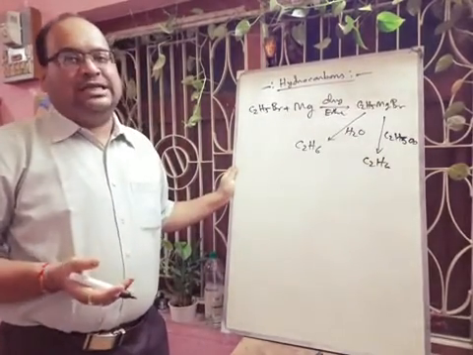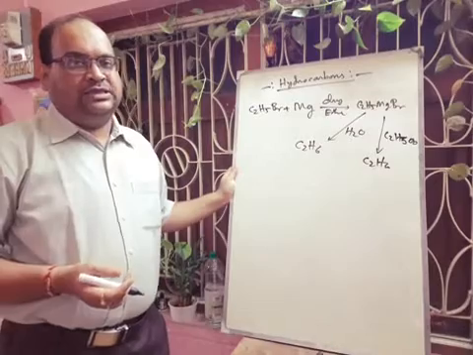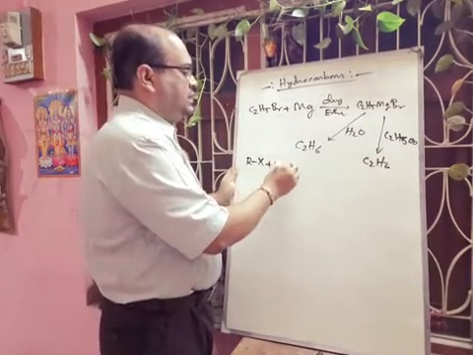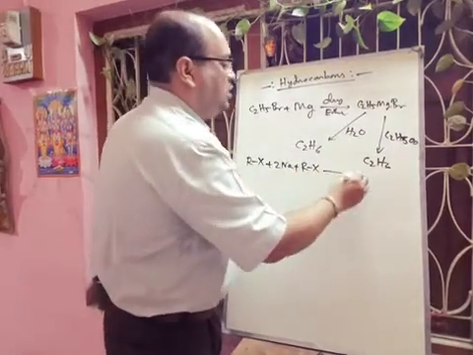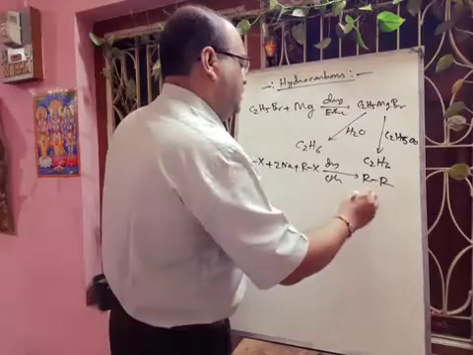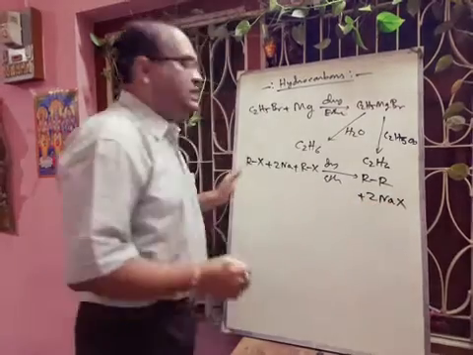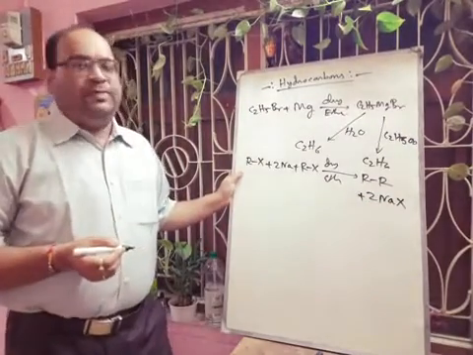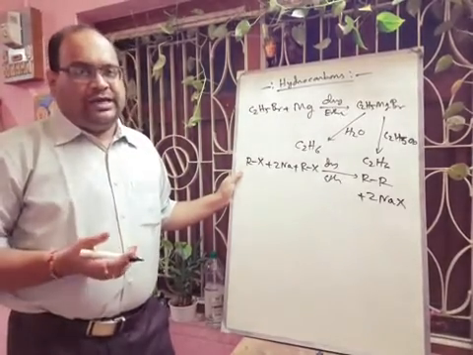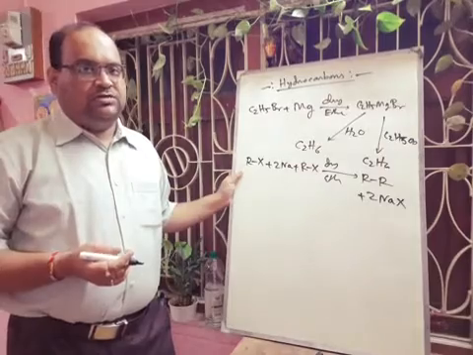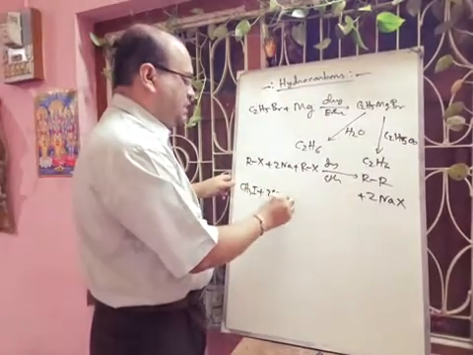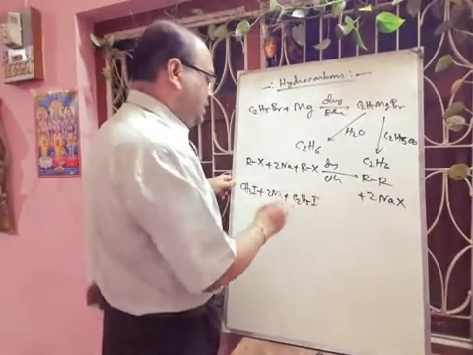Next one is the Wurtz reaction that you already know from class 10. Here we are taking an alkyl halide plus twice Na plus an alkyl halide, and the solvent we are using is dry ether, and there will be formation of alkane R-R plus twice NaX. Now in this case, if we want to prepare an odd number alkane, that is not possible, because when we try with methyl iodide plus twice Na plus C2H5I, there will be a mixture of products.